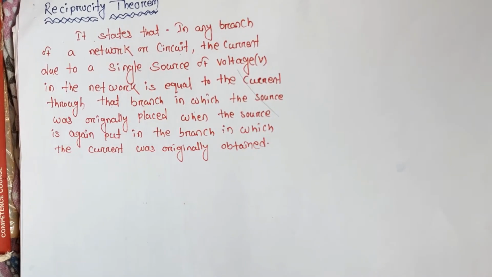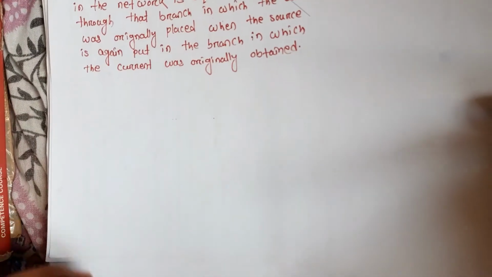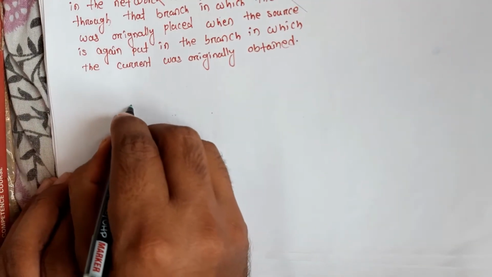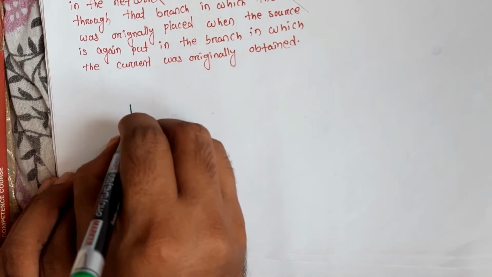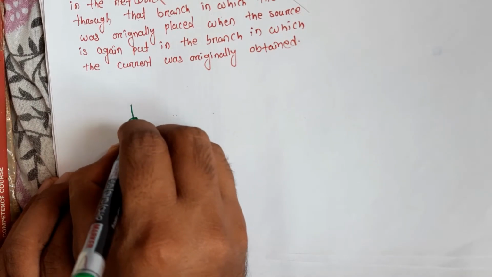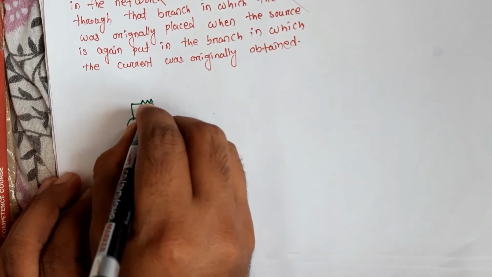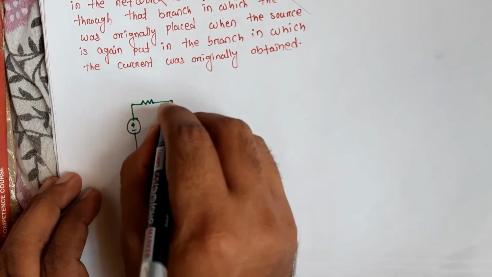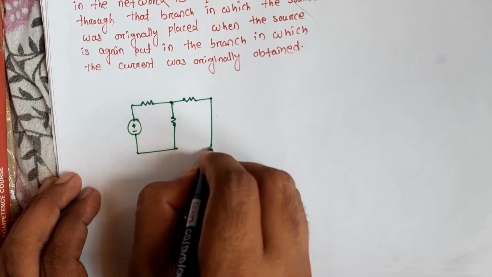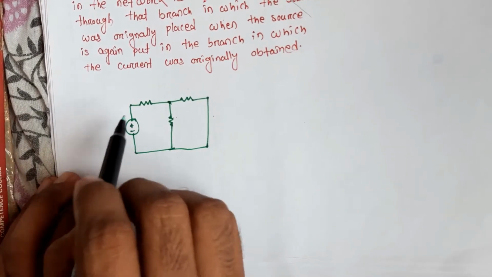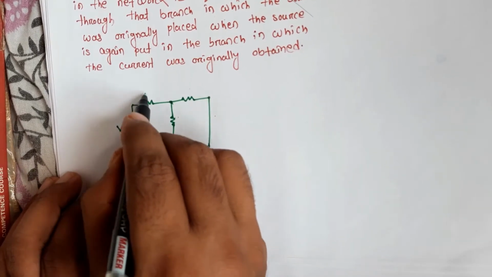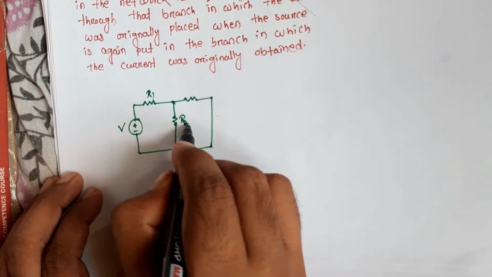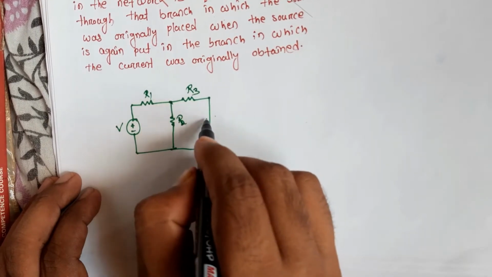Let's see here one network and one voltage source. This theorem says that, let this be the voltage, this R1, R2 and this R3.